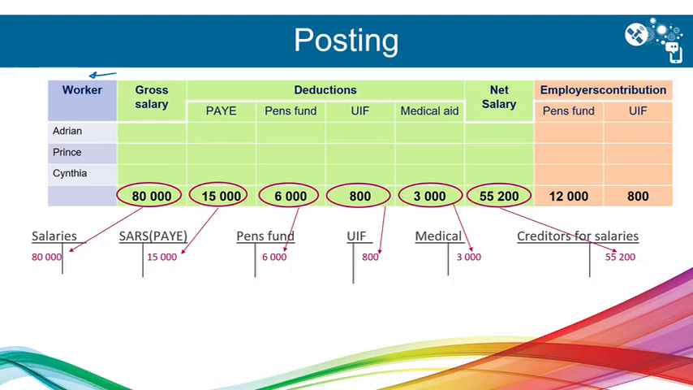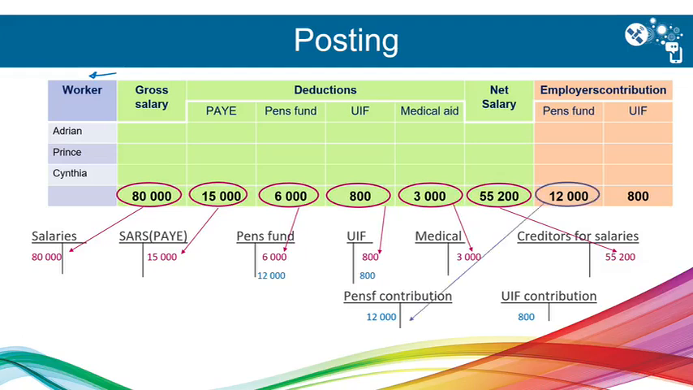With a contribution, we have the pension fund contribution and the UIF contribution. These are expenses, therefore they must be debited. And then the fund must be credited, because that must still be paid over to the pension fund and to the UIF. So the 12,000 is to be debited to the contribution and credited to the fund. UIF is debited to the contribution and credited towards the fund.